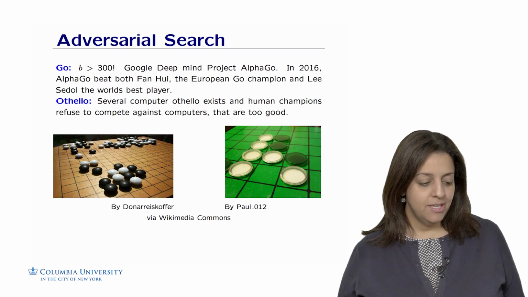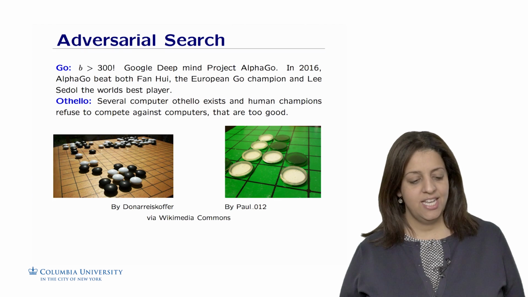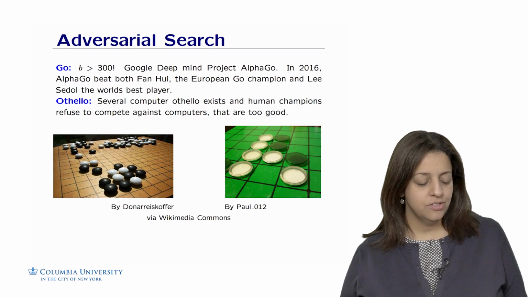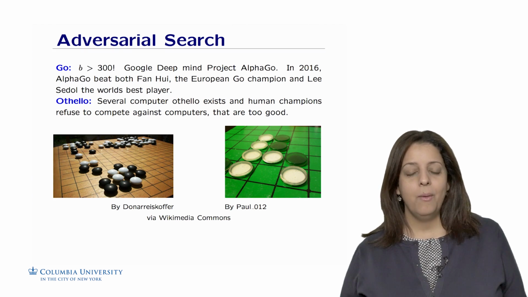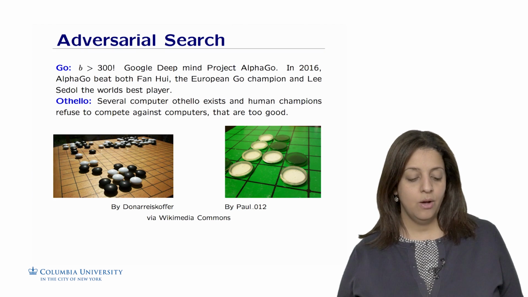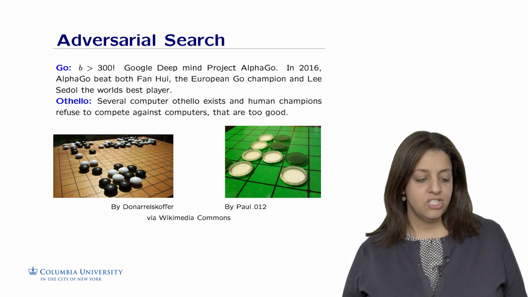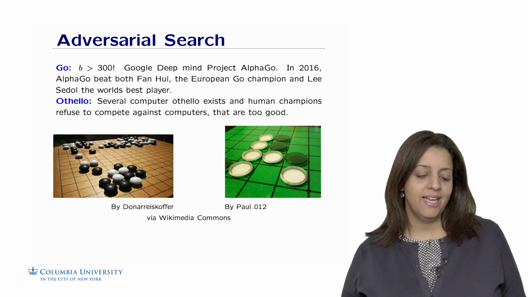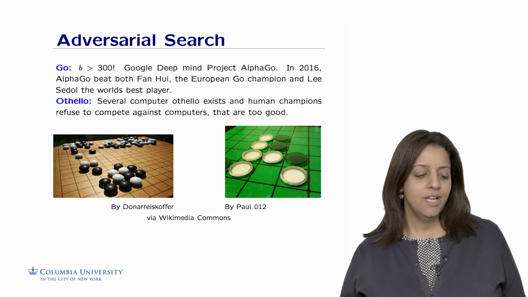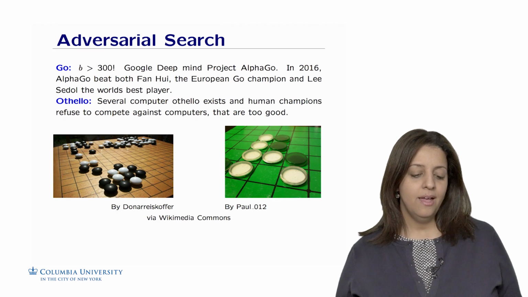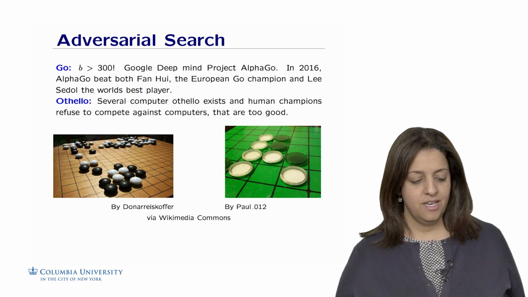A last game to mention that's not as complex as Go and chess is Othello, for which several computer programs exist, and human champions so far refuse to compete against computers because they are too good. So Othello is also another solved game, where computers perform better than humans.